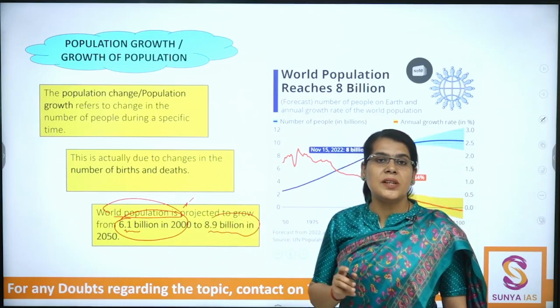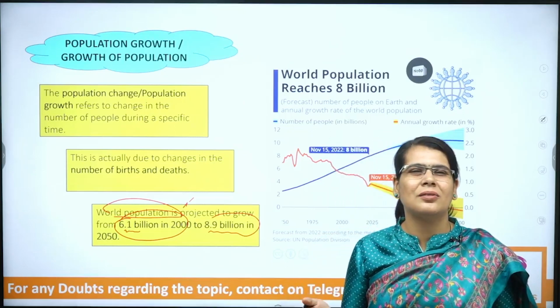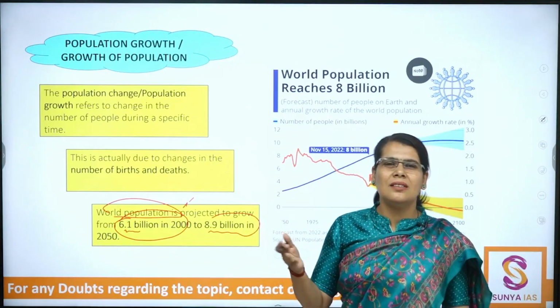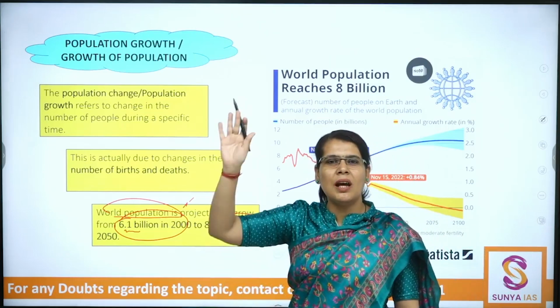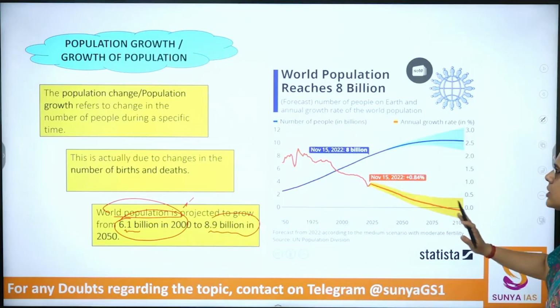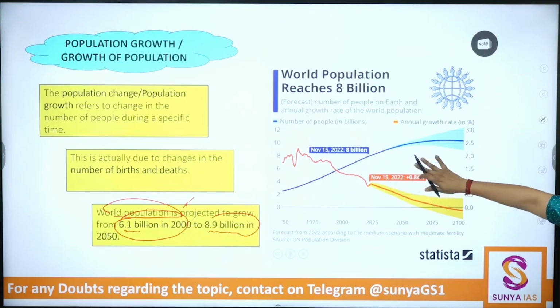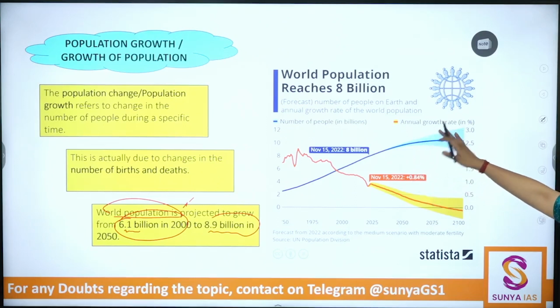Now, important aspect is that already we have reached the 8 billion mark. We are growing tremendously, not as per the projections, but upper scale projections. Okay? Projections दो type के होते हैं. What are the projections? Now see this particular graph. Okay? Please pay attention here very importantly.